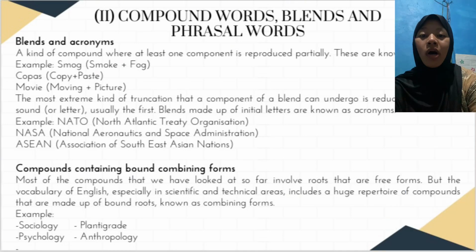The next is compounds containing bound combining form. Most of the compounds that we have looked at so far involve roots that are free form, but the vocabulary of English, especially in scientific and technical areas, includes a huge repertoire of compounds that are made up of bound roots, known as combining form. Example: sociology, plantigrade, psychology, and anthropology.